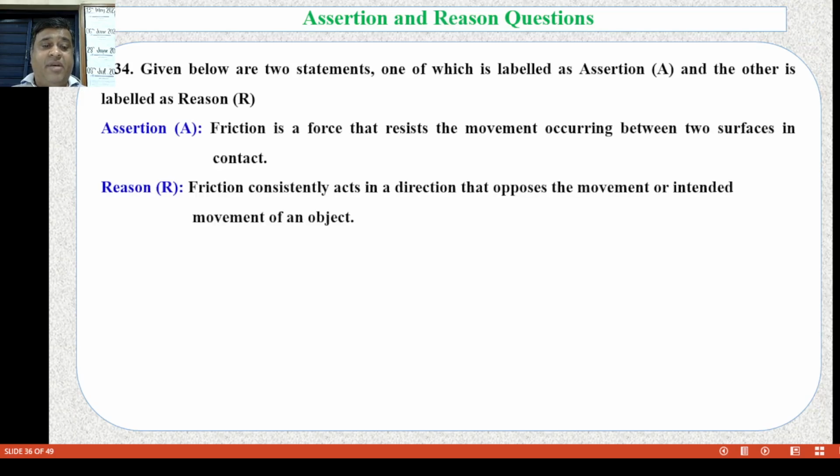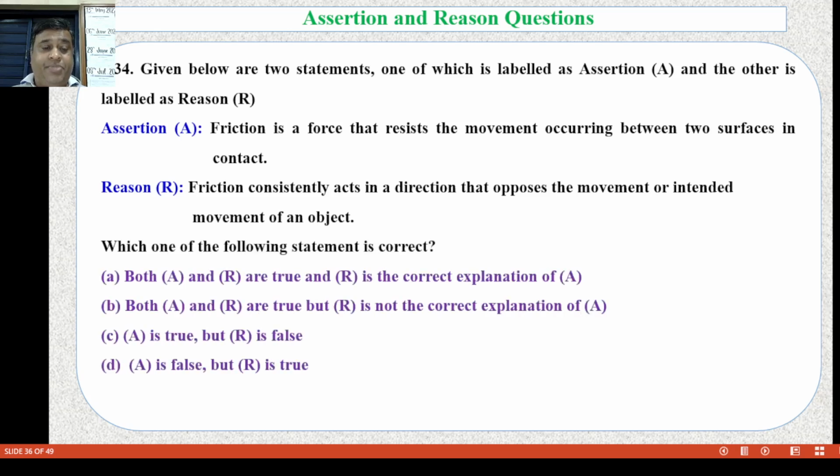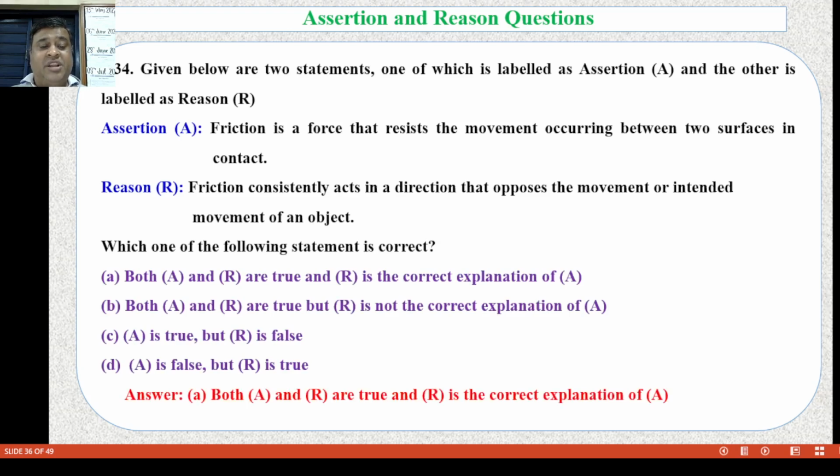Question number 34. Assertion: friction is the force that resists the movement occurring between two surfaces in contact. Reason: friction constantly acts in the direction that opposes the movement or intended movement of an object. The same options are given as in the previous slides. Now the option is A, both assertion and reason are true, and reason is the correct explanation of assertion.